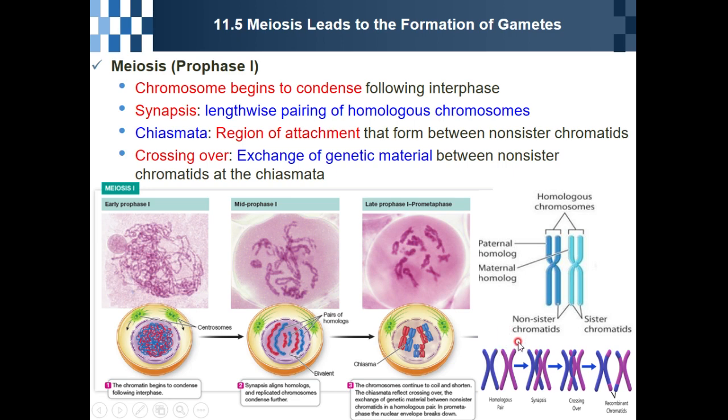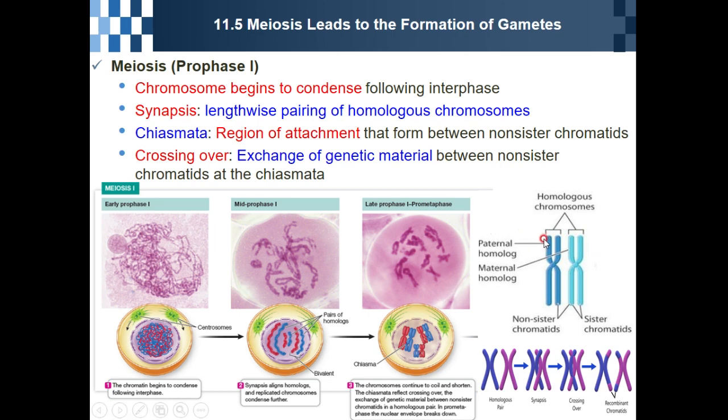The chromosomes are homologous, because we have 2n.